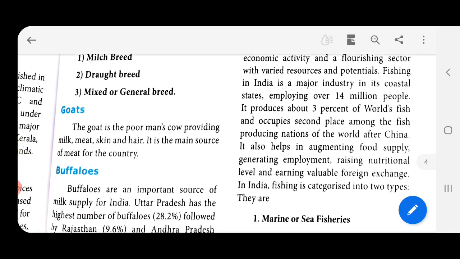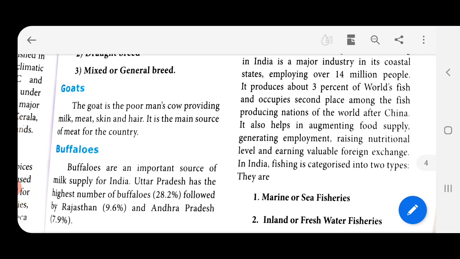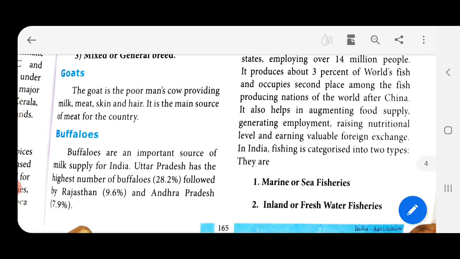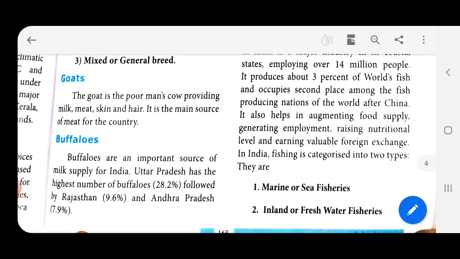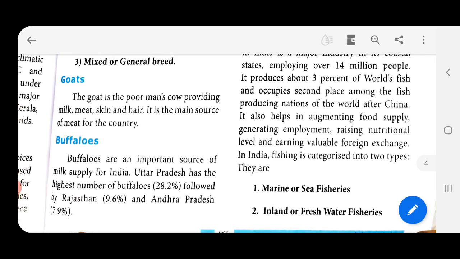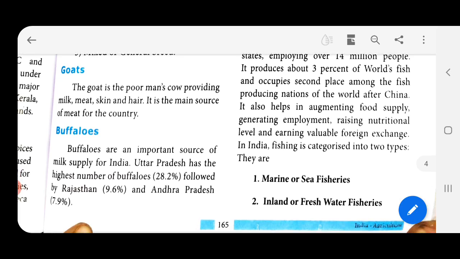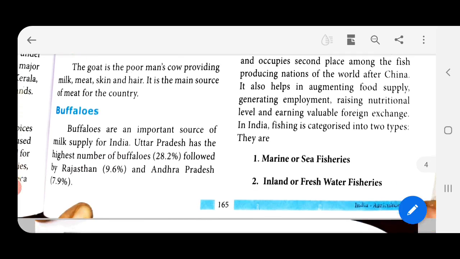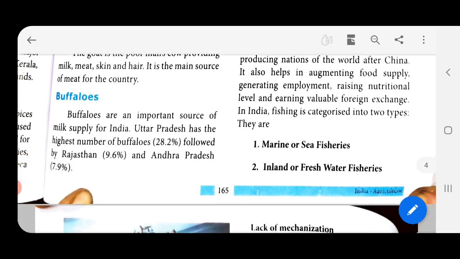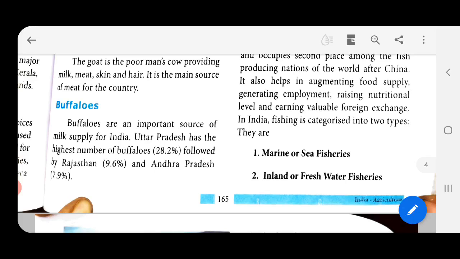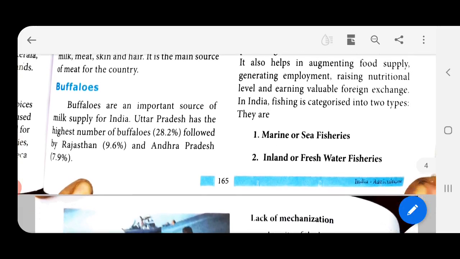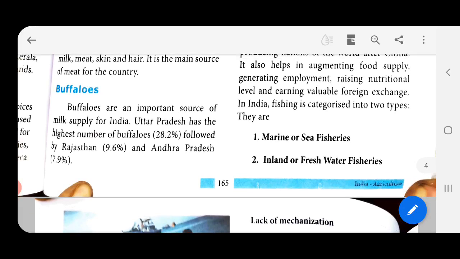It produces about 3% of world's fish and occupies second place among the fish producing nations of the world after China. So, China stands first. It also helps in augmenting food supply, generating employment, raising nutritional levels. So, you know, fish is very good for nutrition and earning valuable foreign exchange. So, we can exchange fish with other countries.